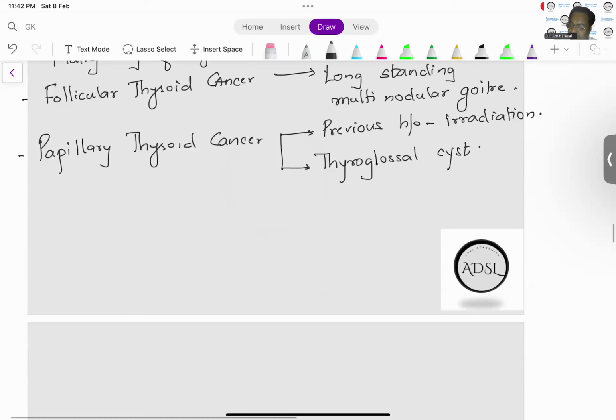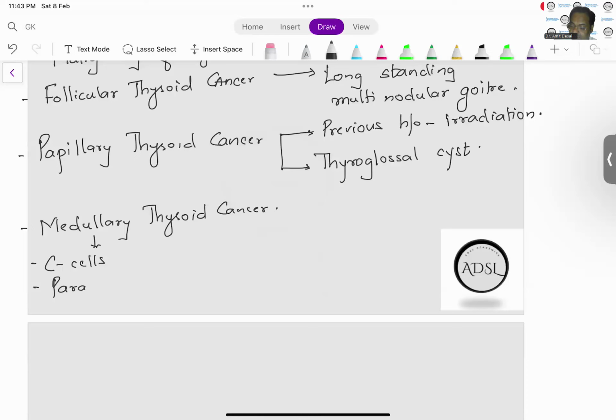If we look at medullary thyroid cancer, remember that medullary thyroid cancer arises from the C cells, which are also called as the parafollicular cells.